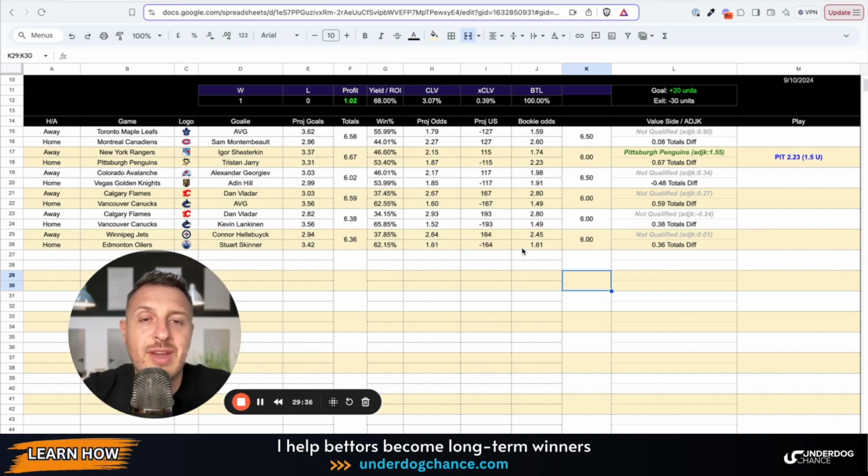You need to bet on value. And once you understand the concept of value, once you understand how you can use numbers in spreadsheets, which is still the most simple tool to use for an average person like me, and I believe most bettors, this can be a game changer.